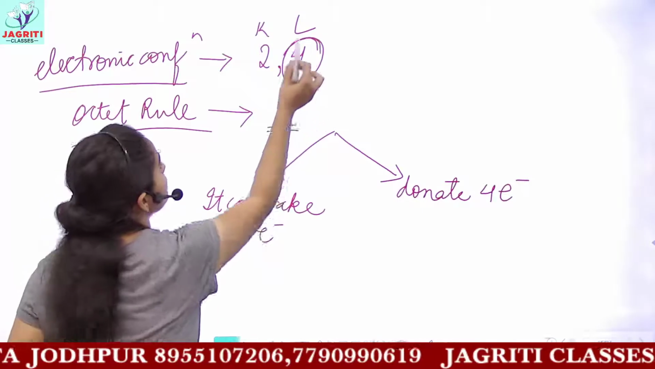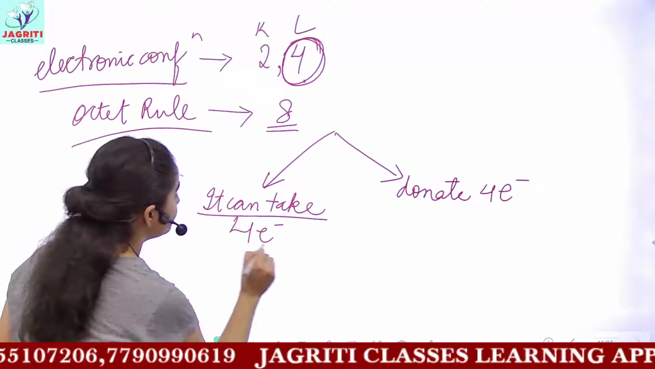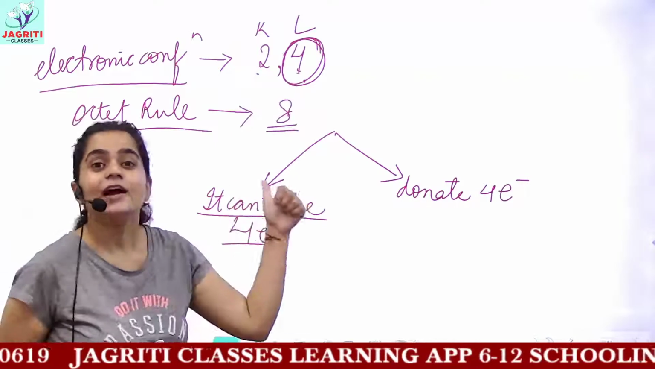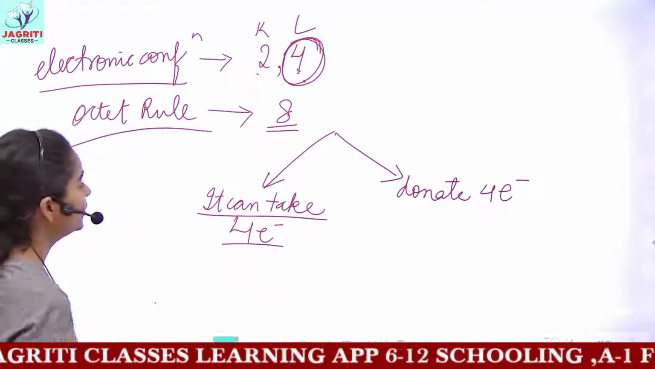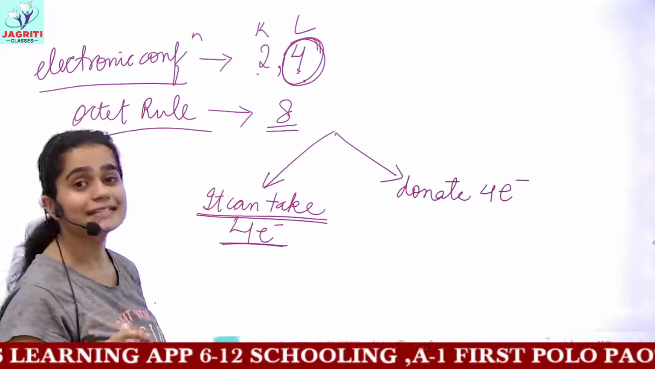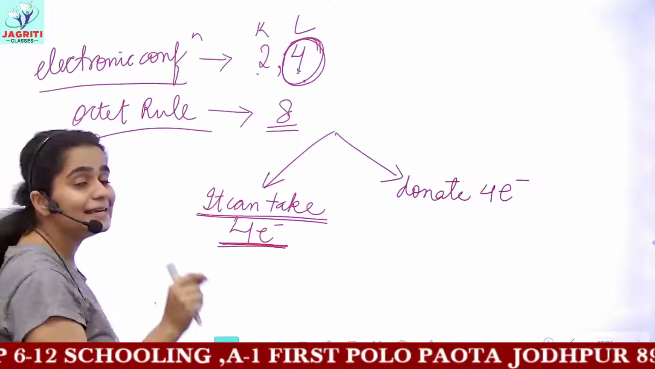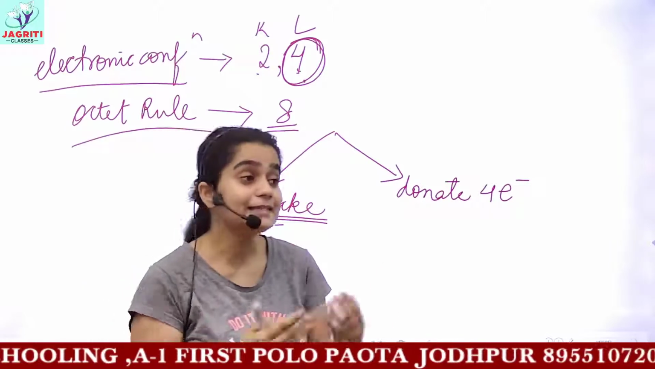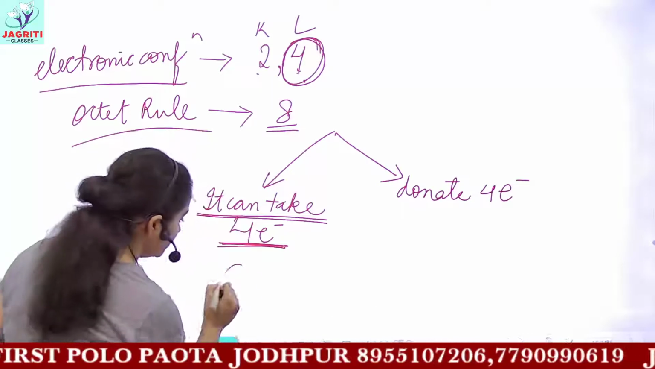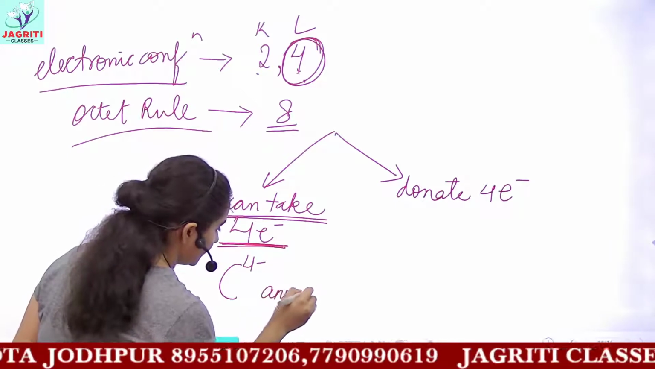So it would be stable according to octet rule. If it donates these 4 electrons, then its configuration would be 2. And if it takes 4 electrons, then the configuration would be 2, 8, which would definitely be stable as per the octet rule. So if any element gains 4 electrons, we have discussed in earlier classes, the ion formed is called an anion, because an electron is negatively charged, and if anything is accepting negative charge, then it would get a negative charge on itself. So carbon will form a C4 minus ion, and this is called an anion.